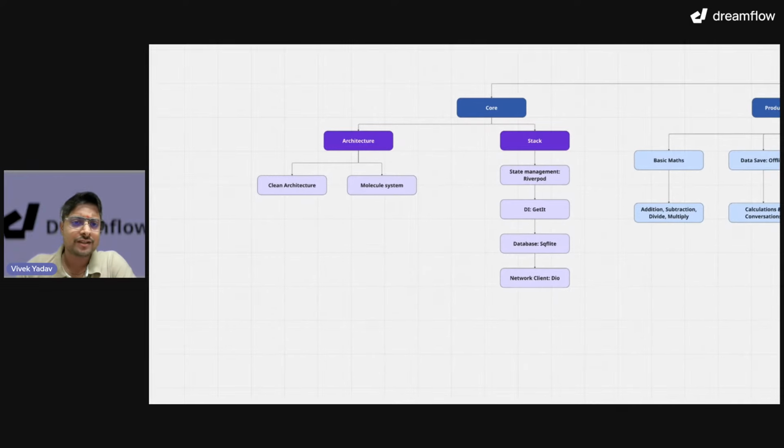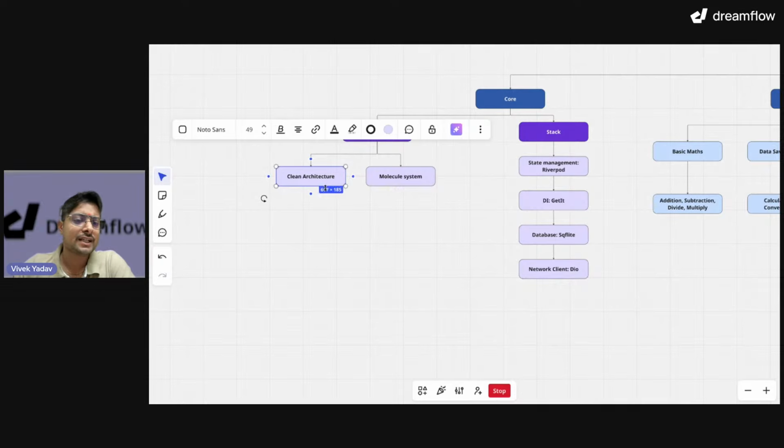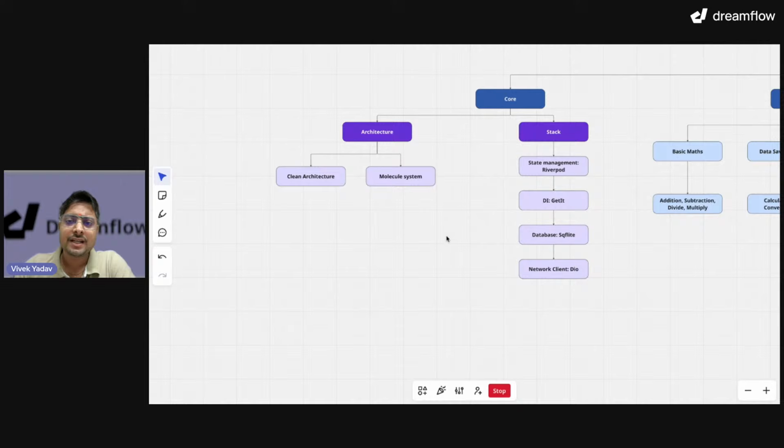So the core of the calculator app will start with architecture. It will have a clean architecture and module system. It will have a tech stack of, let's say, state management is Riverpod, DI is GetIt, database is SQLite, and network client is Dio.